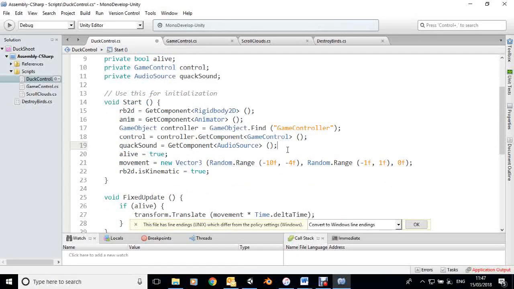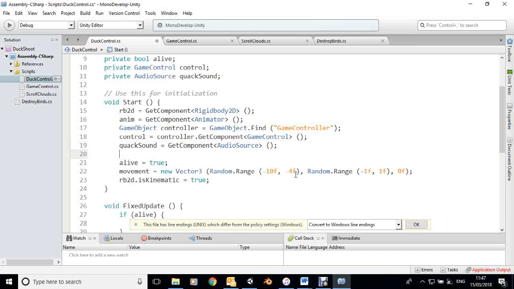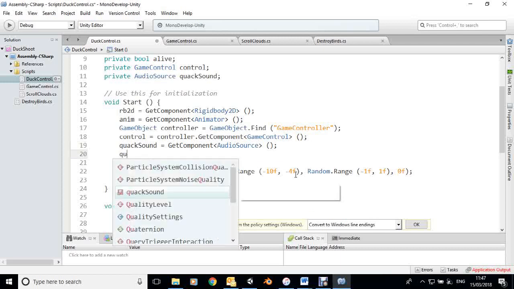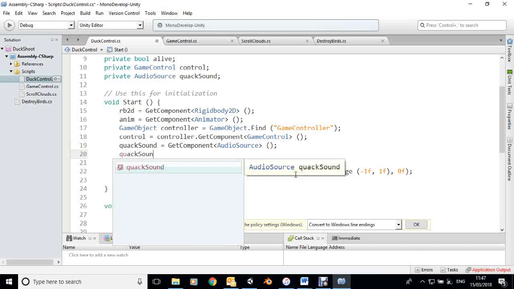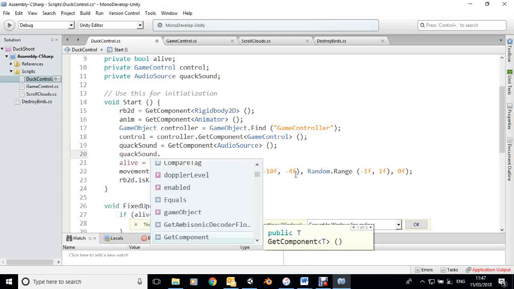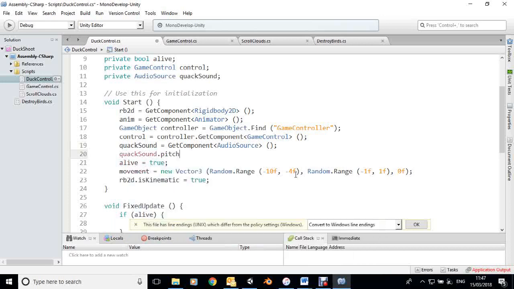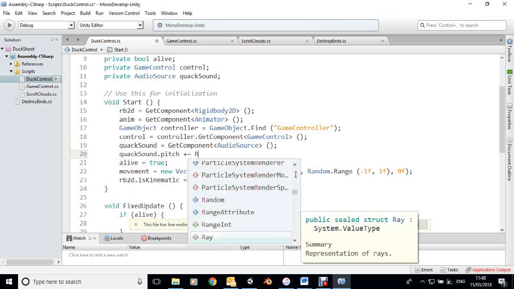Now, when these ducks quack, they'll all quack with the same sound, and it gets rather tedious. So I want to give them a slight individuality by altering the pitch. Some will be high quackers and some will be low quackers. So we go quack sound dot, and we've got a pitch component of that. I'm going to add on to the existing pitch a random number.